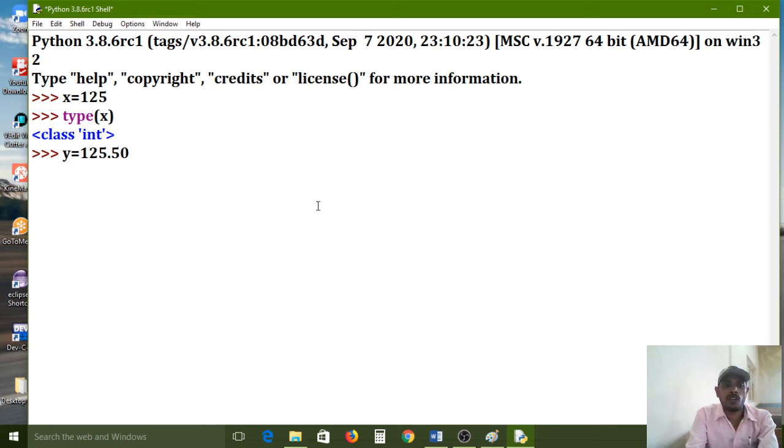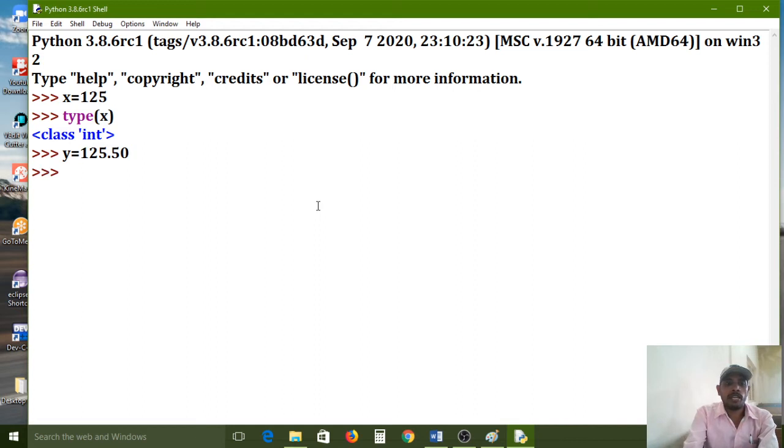I assign the value 125.50 to the y variable. Here I am maintaining 0.50, nothing but a fraction part, point values. If I use point values, the data type is float. The data type the interpreter internally assigned for the y variable is float.